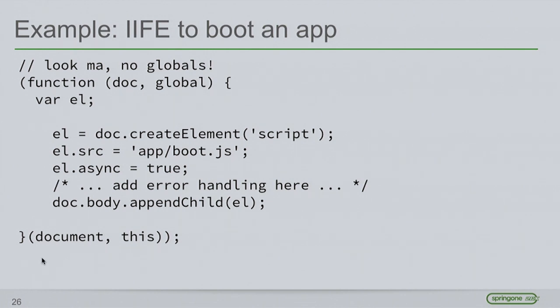We're passing something called doc and something called global. And where we're invoking this IIFE right afterwards, we're passing in those things. So in this case, we're just passing in two globals. In a browser environment, this is equal to window, which is the global object. And effectively, what we've done is kept this variable from polluting our global namespace.